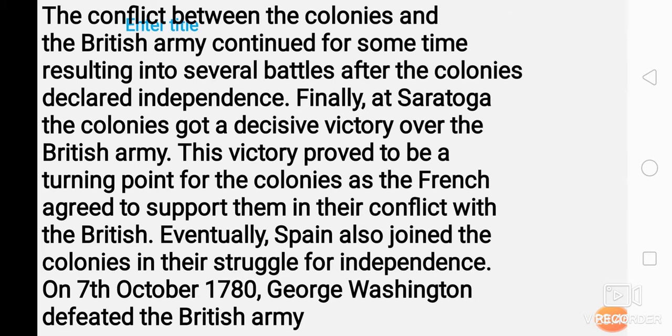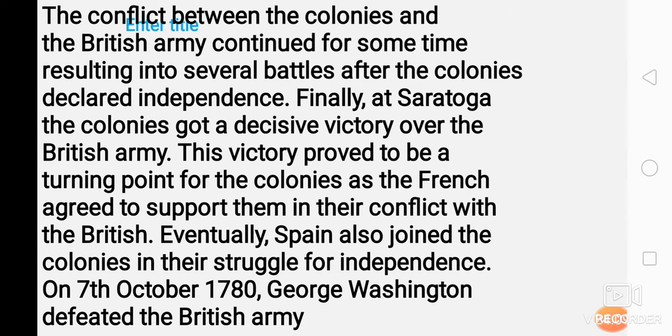The victory proved to be a turning point for the colonies as the French agreed to support them in their conflict with the British. Who supported? The French supported, and that's why they got victory. Eventually, Spain also joined the colonies in their struggle for independence.